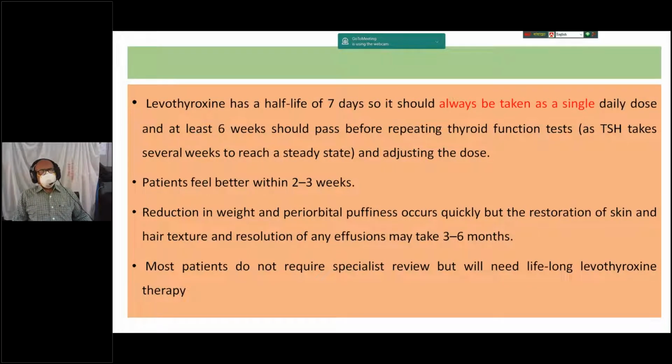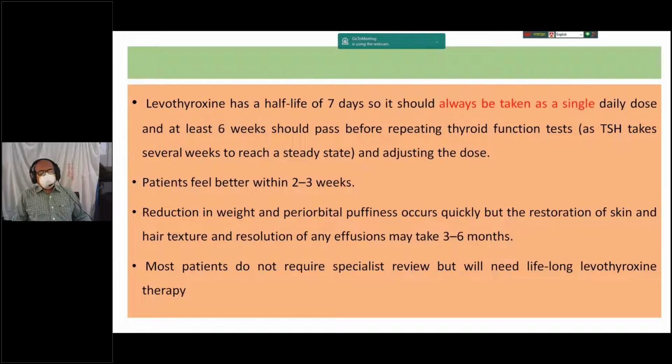And how will you follow? Usually, levothyroxine has a half-life of 7 days, so it should always be taken as a single daily dose, and at least 6 weeks should pass before repeating thyroid function test, because TSH takes several weeks to reach a steady state when adjusting dose. And patient usually feels better within 2 to 3 weeks, and on subsequent follow-up, reduction of weight and periorbital puffiness occur quickly, but restoration of skin and hair texture and resolution of any effusion may take 3 to 6 months.